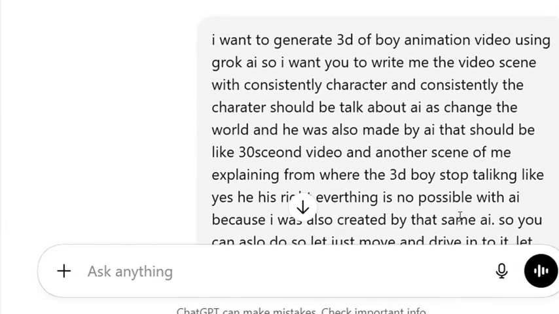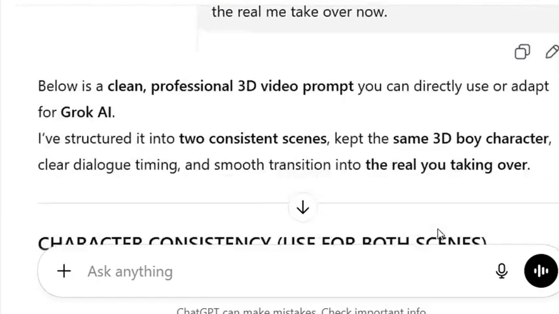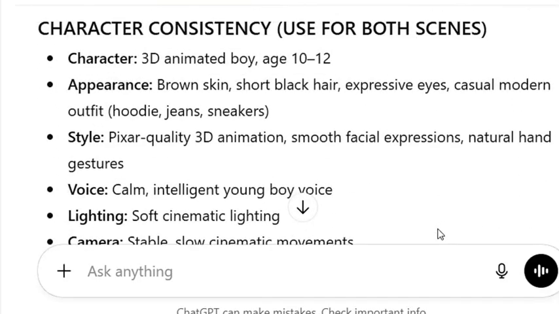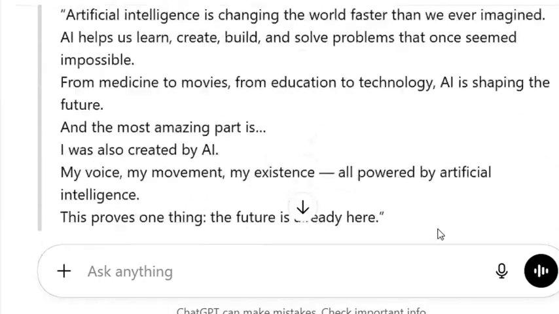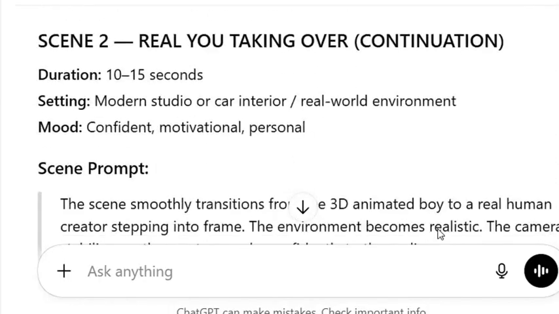I said I want to generate a 3D boy animation video using Grok AI. So I want you to write me the video scene with a consistent character. The character should be talking about AI as a change word. So this is what I gave to ChatGPT, and this is the prompt ChatGPT gave to me. This is scene 1. This is scene 2.